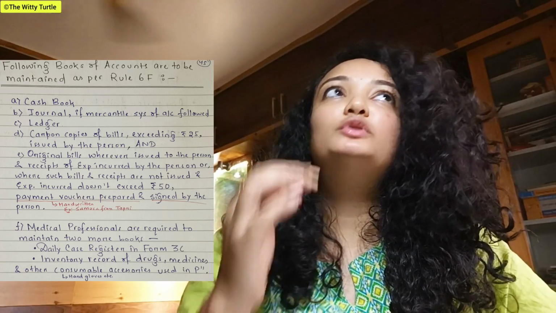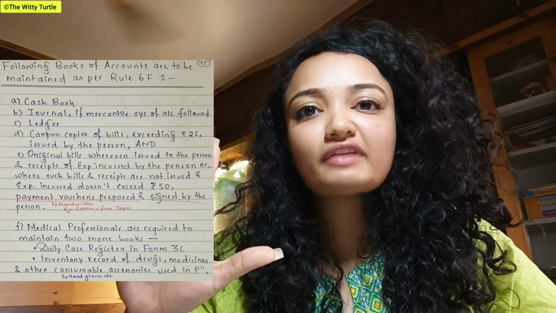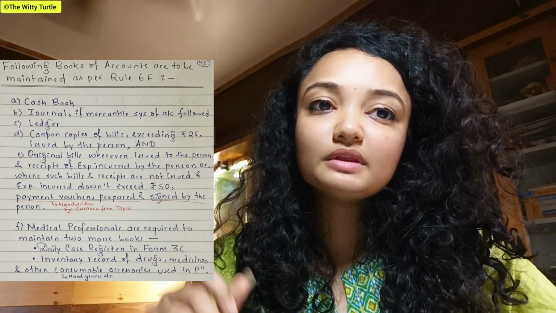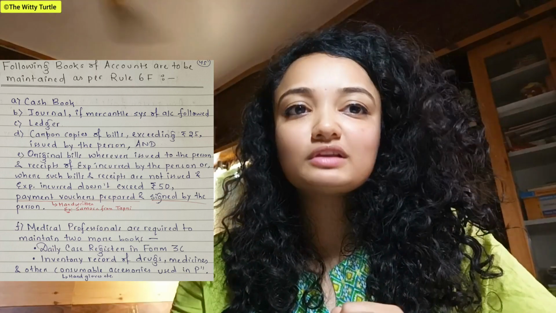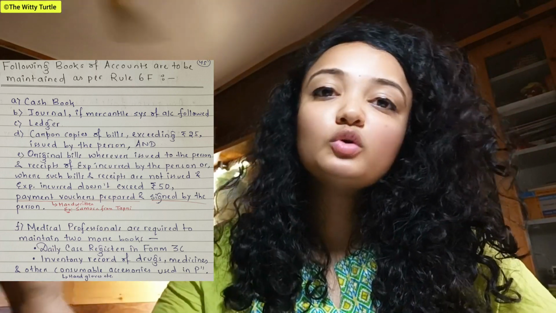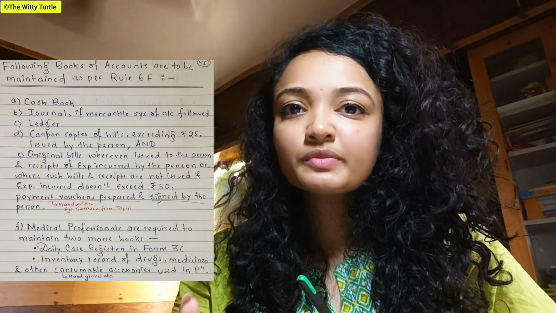How? See, for example, the professional is saying that he is handling only 5 patients every day, but at the same time his usage of gloves or his usage of some use and throw tools is more than 40 or more than 50. So in that case it will be found out, right?